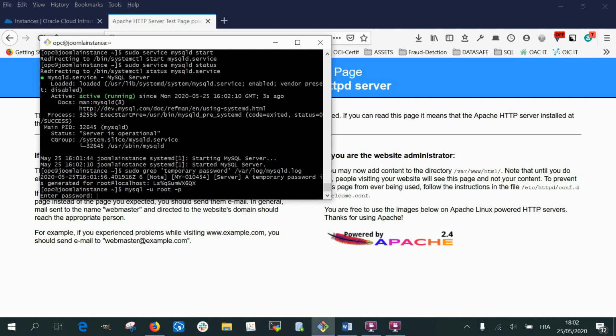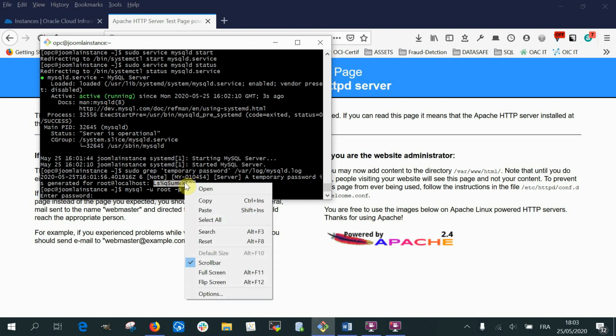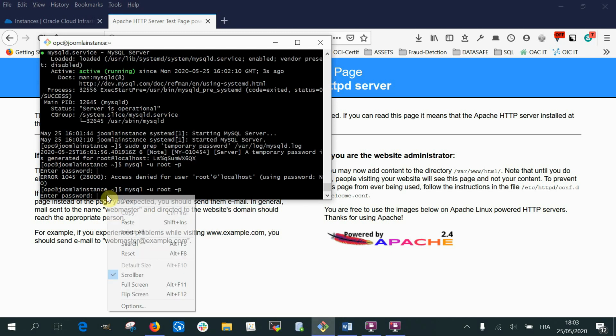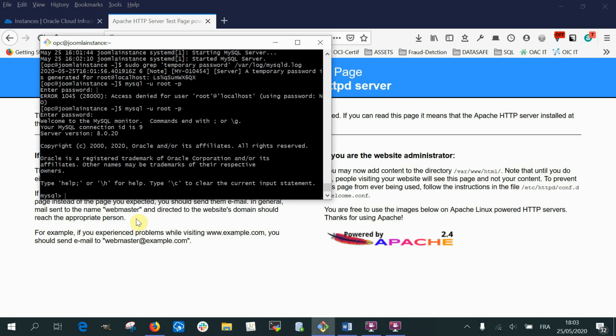Here we go. We provide the password with sudo grep. Actually, I can take it from here. Here we go. So now I have my MySQL prompt.